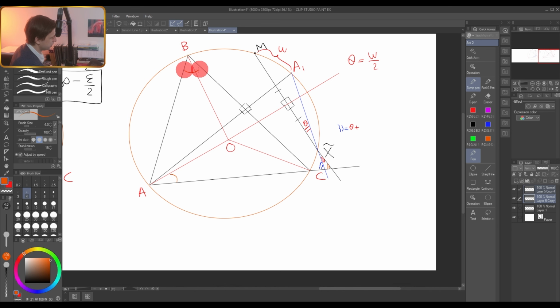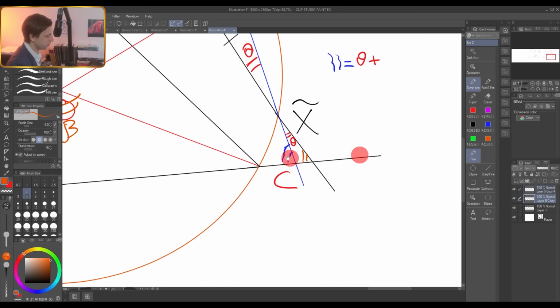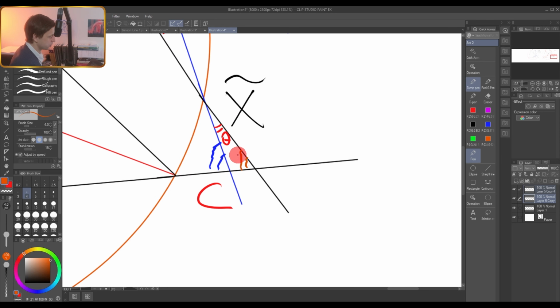For example, if this one is beta, this one is 2 beta, and this one is 90 minus beta, because simply we have an isosceles triangle here. This side is equal to this one. So if it's 2 beta, this one is 90 minus beta. And in the right triangle, the remaining angle should add up to 90, so this one has to be beta.